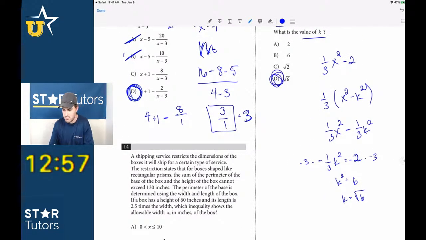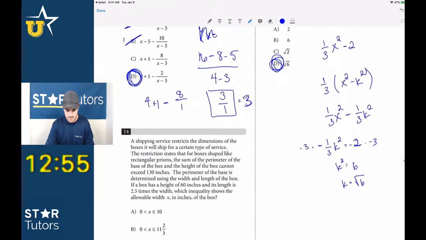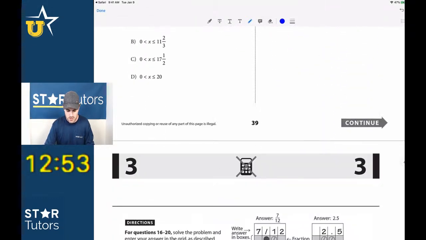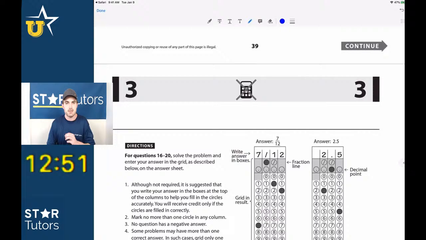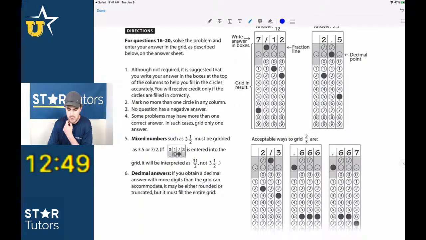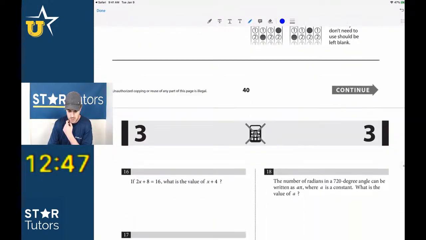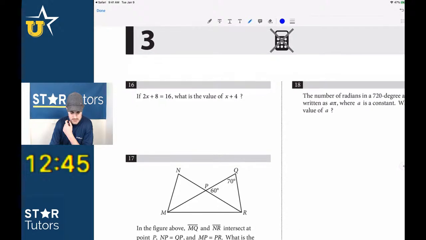Oops, my Apple Pencil might be... We have what, 13 minutes left? Okay, let's keep going here. So remember some of these other questions as you guys keep going. Some of these other questions might be, if 2x plus 8 equals 16, what is the value of x plus 4?